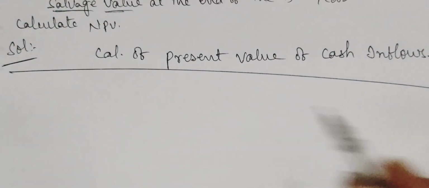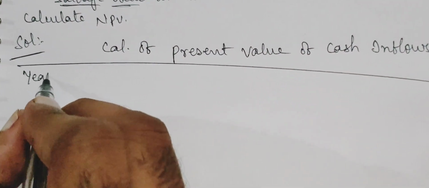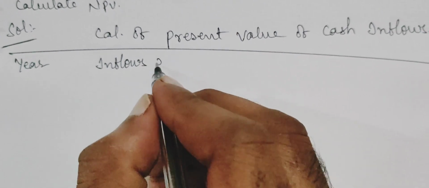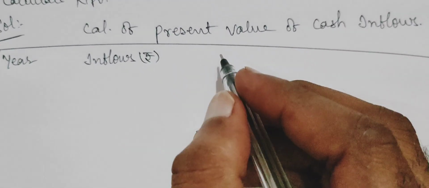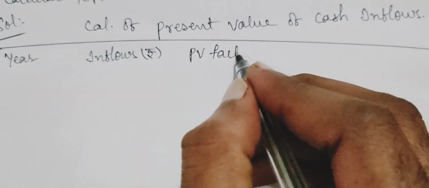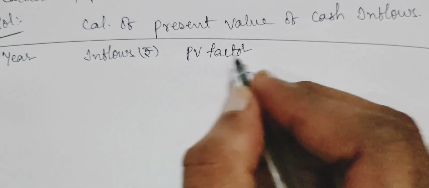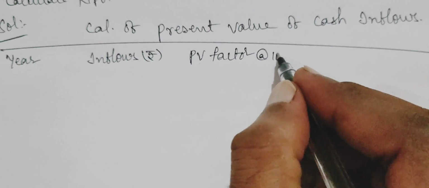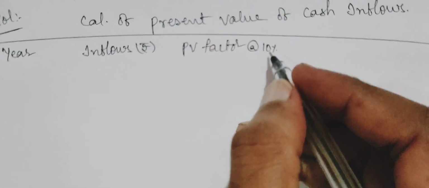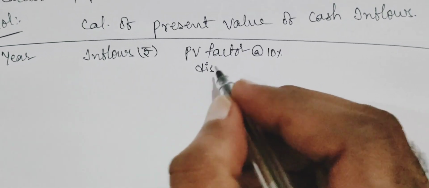For this we need the year, the inflows in rupees, and the next one, the PV factor, the present value factor at the rate of 10%, the 10% discount factor.